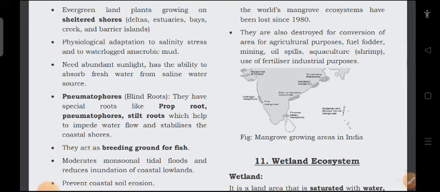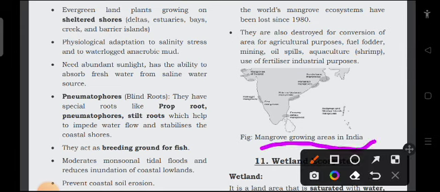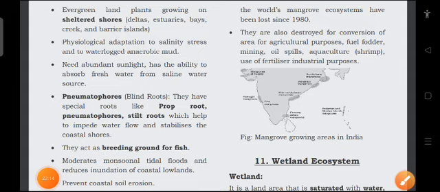So these are some of the mangrove growing areas in India: Sundarbans, Mahanadi, then Gujarat, Ratnagiri, Krishna Godavari, Goa mangrove, Kaveri deltaic mangrove, Andaman and Nicobar islands mangrove. So these are various important mangrove sites in India.